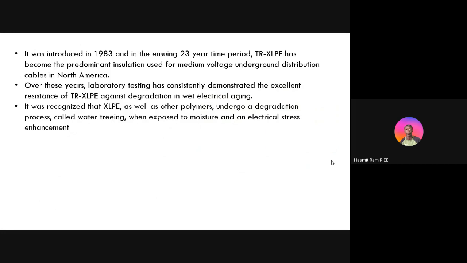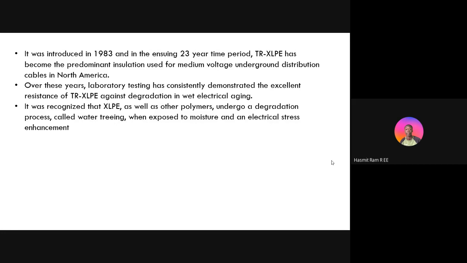It was introduced in 1983 and in the ensuing 23-year time period, tree retardant cables have been the predominant insulation used for medium voltage underground distribution cables in North America.